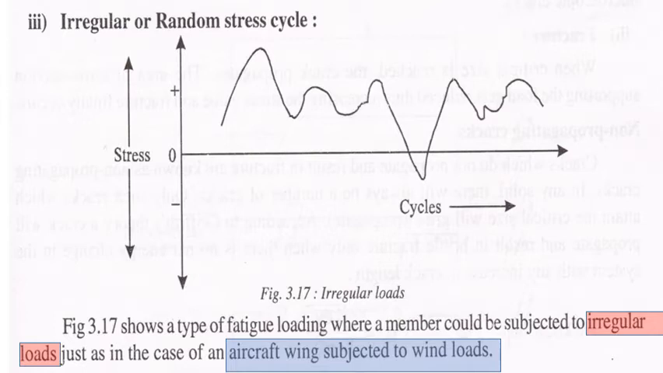So one is a random stress cycle, one is a repeated cycle, and one is a completely reversed cycle. If you take examples of components under loading conditions, most of them will fall under one of these categories. Normally, components under these types of loading are very difficult to predict failure for.